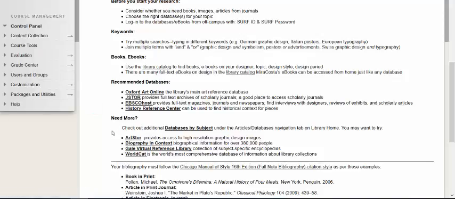Another database which is very helpful, which provides access to high-resolution images, not only for graphic design, but art in general. And this is, again, a very useful database for finding images. So I'll click the ArtStore link.